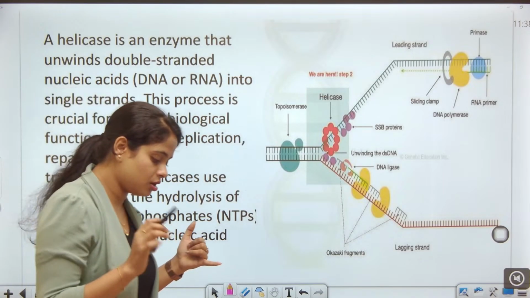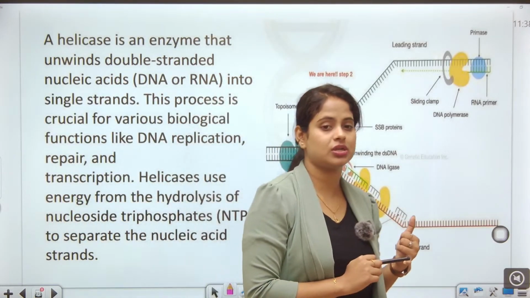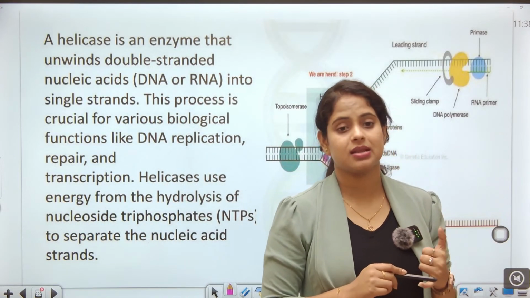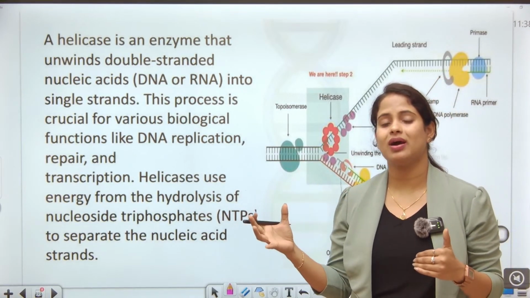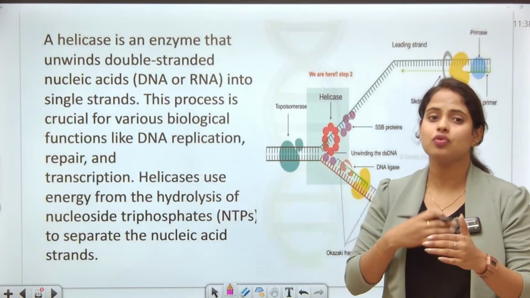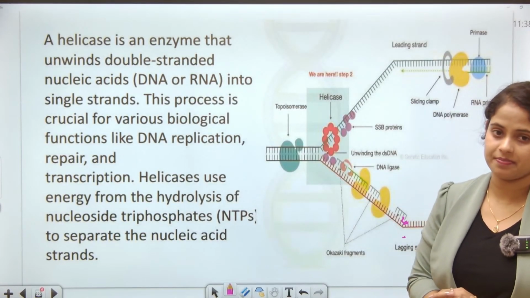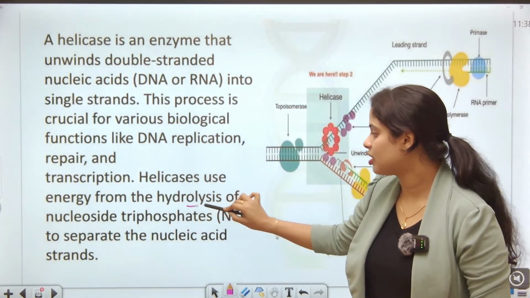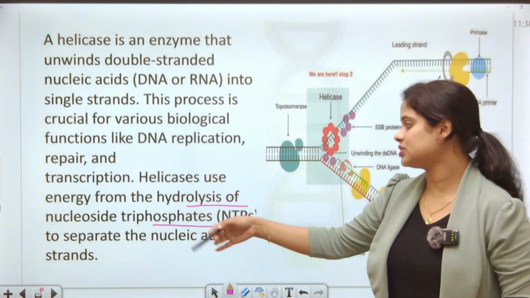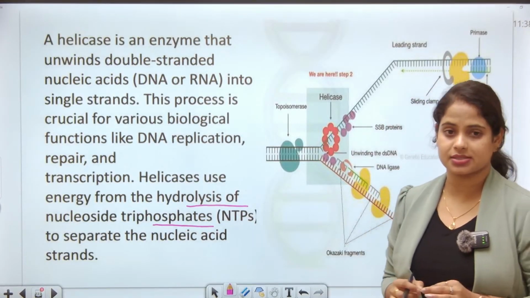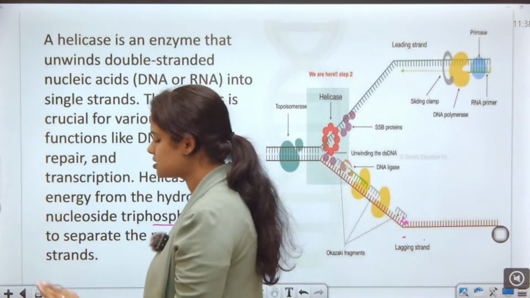So in DNA replication, DNA repair and DNA transcription, we use helicase as an enzyme to unwind the double strand of DNA. Helicase uses energy from the hydrolysis of nucleoside triphosphates to separate the nucleic acid strands.